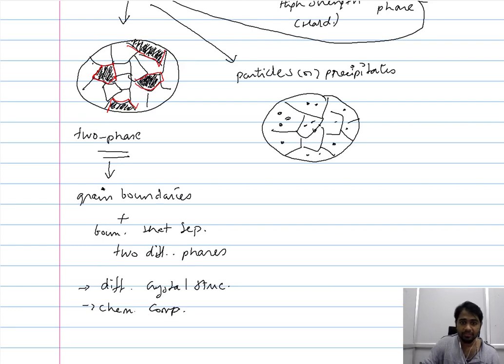So when you have a significant difference in the crystal structure and the chemical composition, there is a considerable amount of strain energy that is accumulated along these boundaries that separate these two different phases. When you have boundaries that separate two different phases with considerable strain energy associated with them, because the crystal structure and the chemical composition are significantly different, then there will be a significant amount of elastic interaction when the dislocation meets